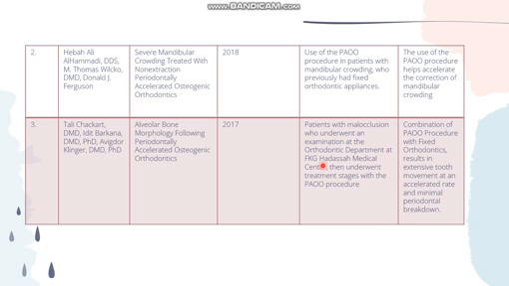Third, Tari Chakart, with the title Alveolar Bone Morphology Following Periodontally Accelerated Osteogenic Orthodontic, published in 2017. Method: patients with malocclusion who underwent an examination at the orthodontic department underwent the treatment stage with the PAOO procedure. Result: combination of the PAOO procedure with fixed orthodontic resulted in extensive tooth movement at an accelerated rate and minimal periodontal breakdown.